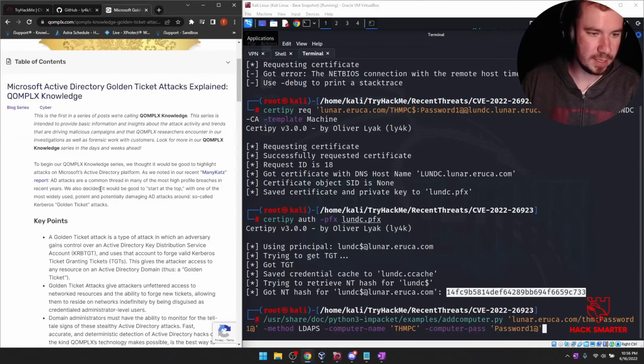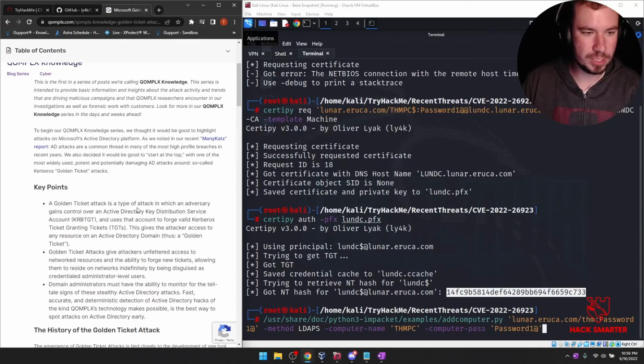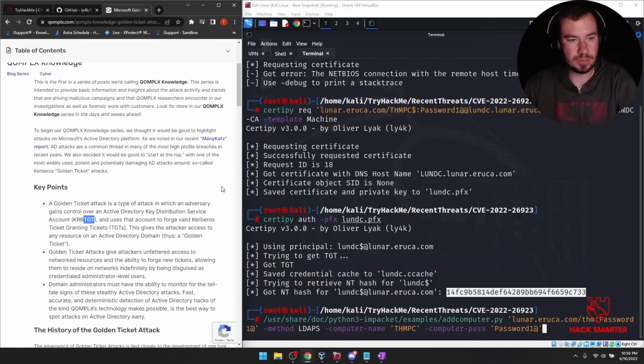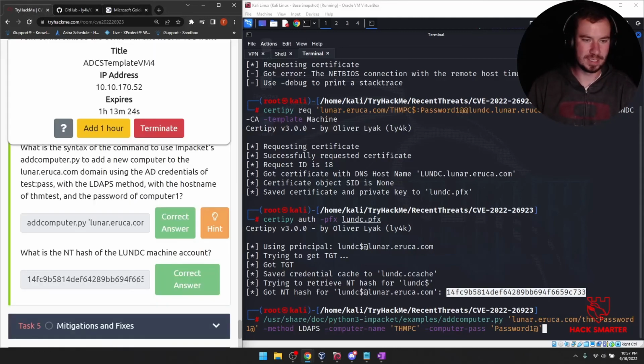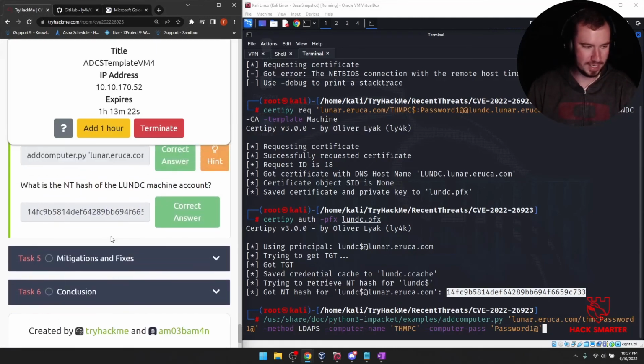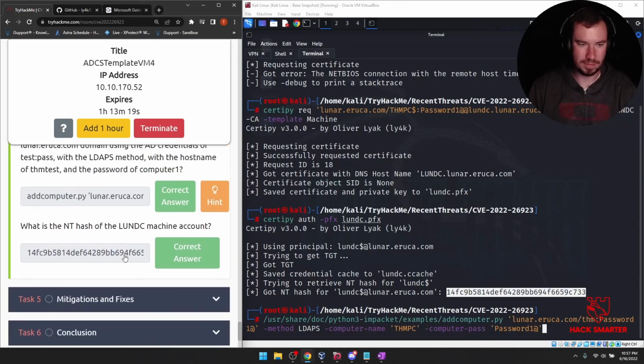So a golden ticket attack is a type of attack in which an adversary gains control over an Active Directory key distribution service account, with which hash we could get a ticket granting ticket as the domain controller, and uses that account to forge valid Kerberos ticket granting tickets. This gives the attacker access to any resource on an Active Directory domain, thus a golden ticket. And with this exploit, with this vulnerability, you can give yourself a golden ticket like Willy Wonka. I think that's what's in Willy Wonka. Obviously not for Active Directory, but for chocolate and stuff.